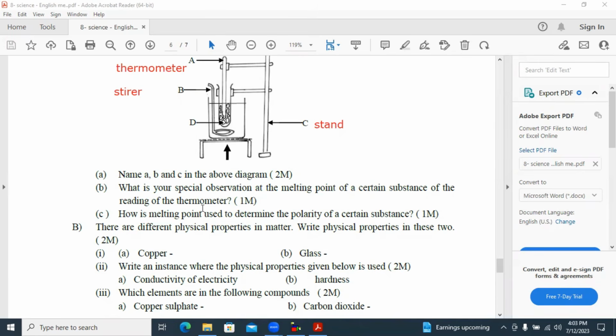What is your special observation at the melting point of a certain substance on the reading of the thermometer?